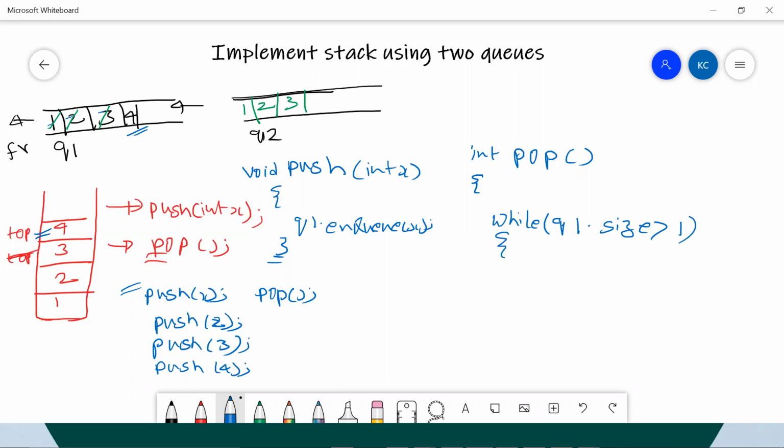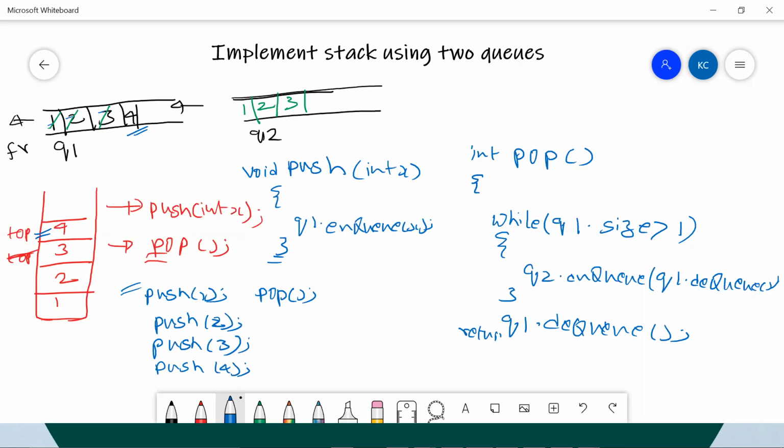Okay, so what you try to do, you say q2.enqueue of q1.dequeue. Same thing. And finally, what you have to do is q1.dequeue. So what you have to do, you should return this. And fine, this is how we can write code for popping out.